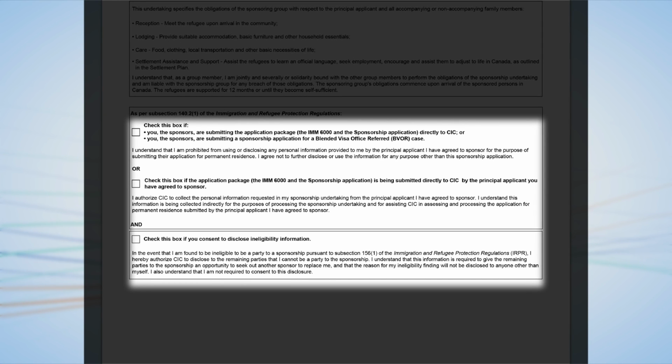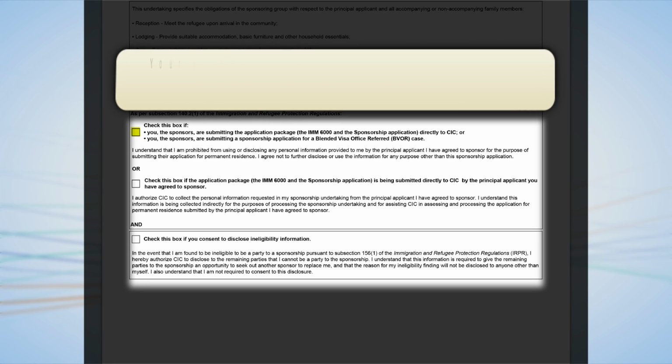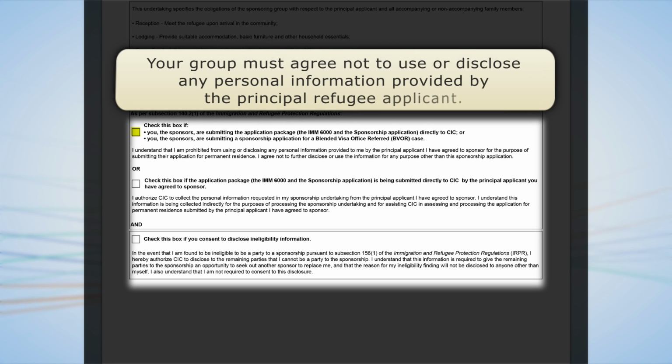Section G, Consent and Disclosure of Personal Information. You must check one of the boxes in this section. Check the first box if your group is submitting the application package directly to IRCC. By checking this box, all members of the sponsoring group agree not to use or disclose any personal information provided to them by the principal refugee applicant.